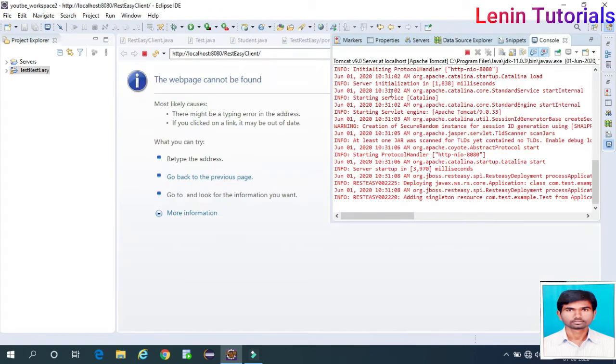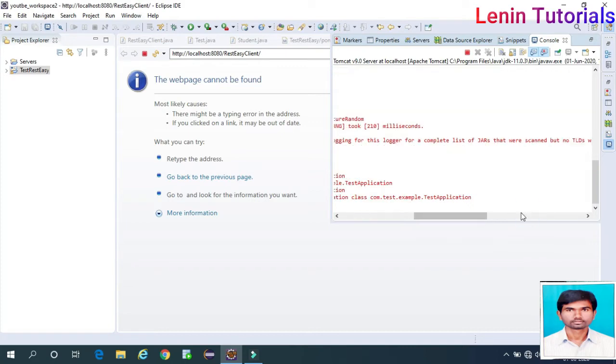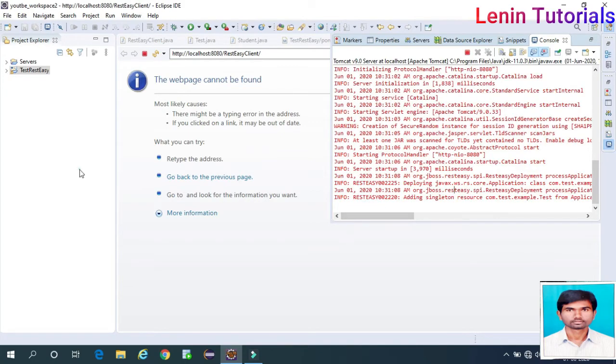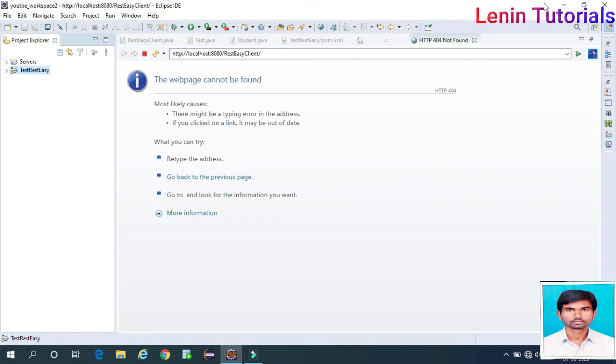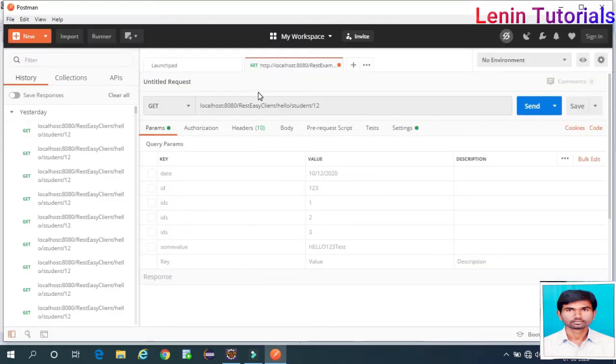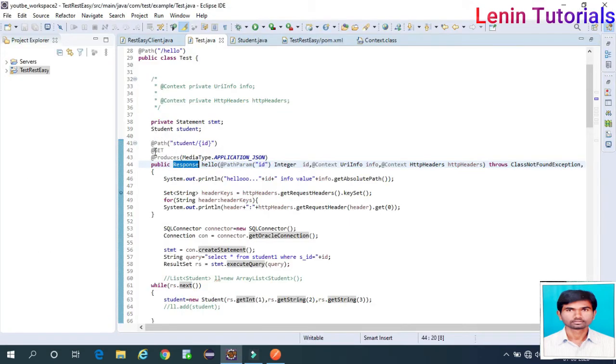Done. Check for any errors under console. Nothing. Okay. Done. No errors. Fine. Now open the Postman. Okay. Postman is started. Now what is the method? This is get method only.